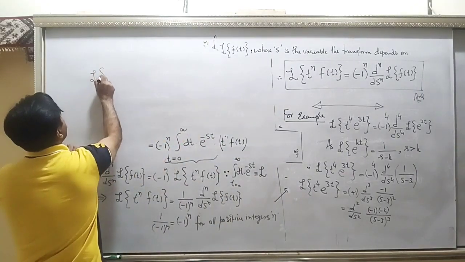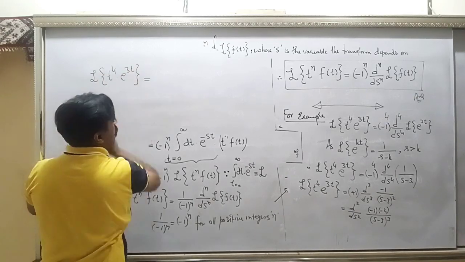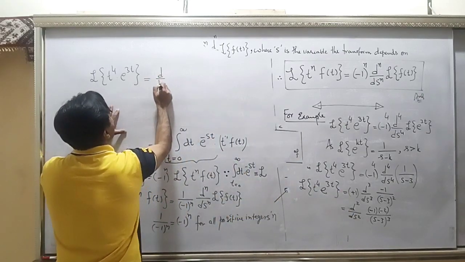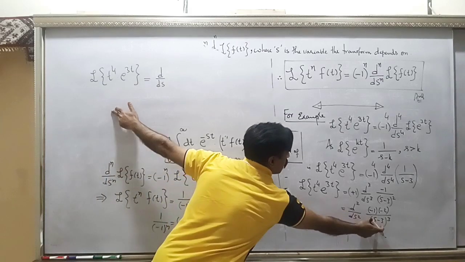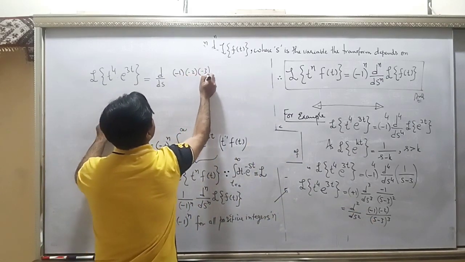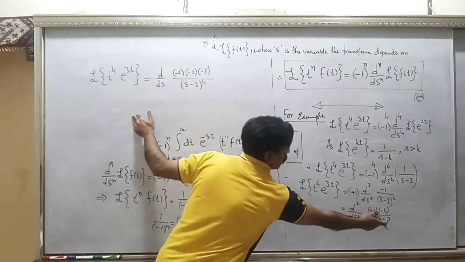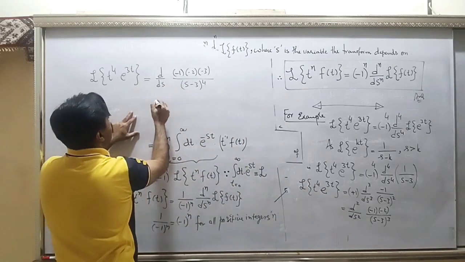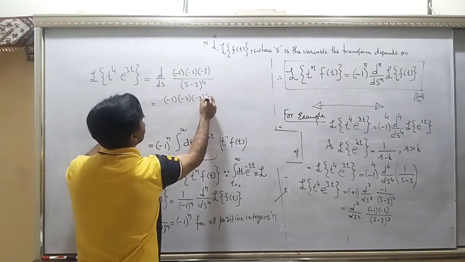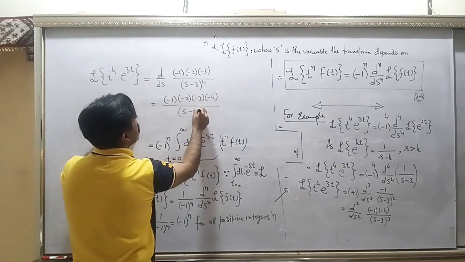Now you need one more derivative. So the Laplace transform of t to the power 4 e to the power 3t is equal to, one more derivative, d/ds will be left, and one more derivative would mean minus 1 minus 2 minus 3 over (s minus 3) to the power 4, one increased, and the last derivative is minus 1 minus 2 minus 3 minus 4 divided by (s minus 3) to the power 5.